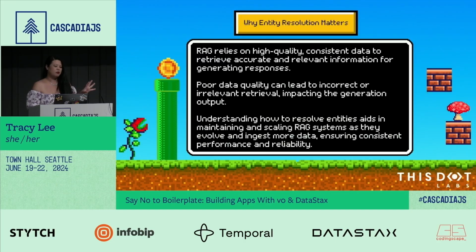So let me explain a little bit more about entity resolution. I guess I didn't explain it in this slide. But imagine if you have a shopper, and that shopper bought something from you on Instagram, and then bought something on your website, and also subscribed to your newsletter, and maybe signed up at your store for something.